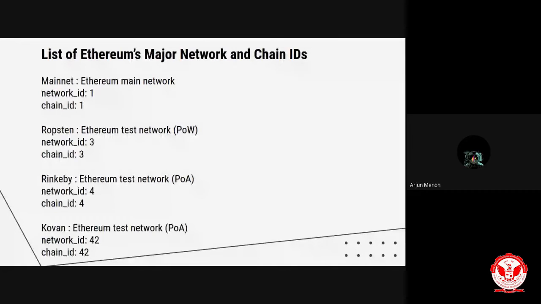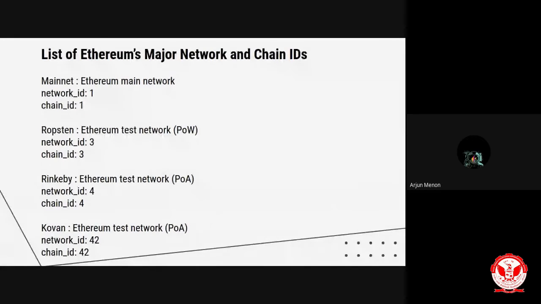Similarly, there is a network called Ropsten. Ropsten uses the same principle or consensus mechanism as Ethereum, that is Ethash proof of work, and it has a network ID and chain ID of 3. In the coming sessions, you will get to know why I am mentioning such network IDs and test networks, because we will be testing on these networks.